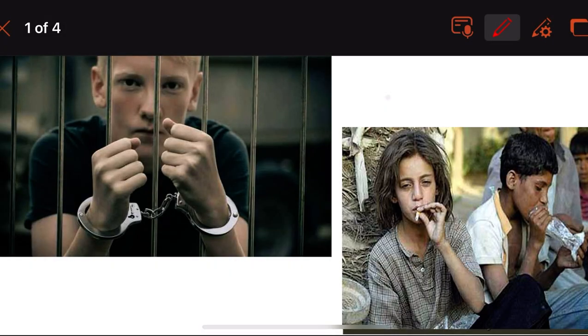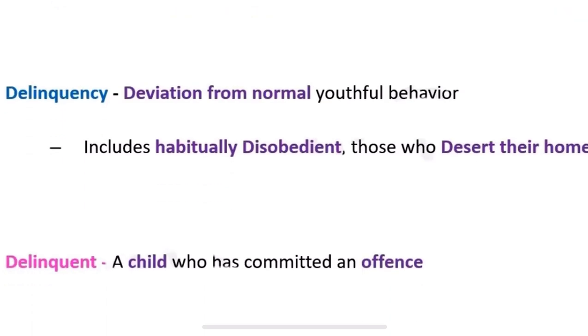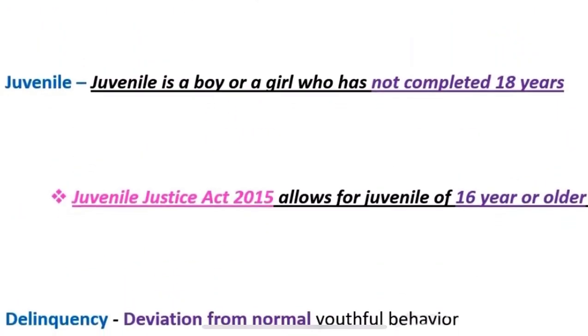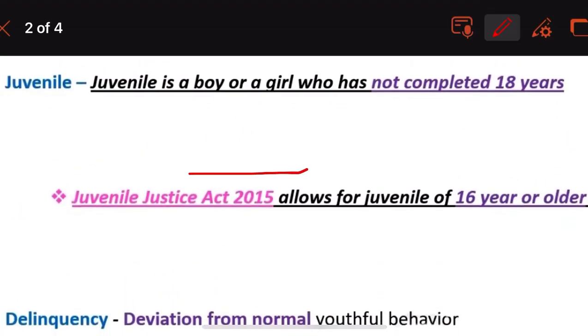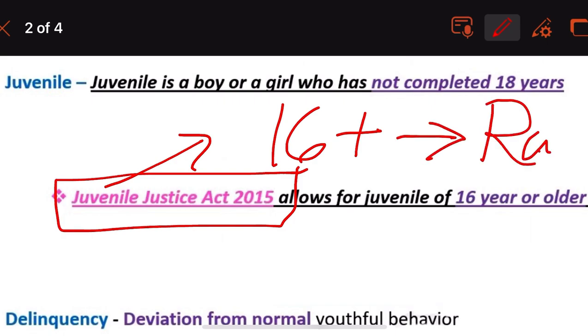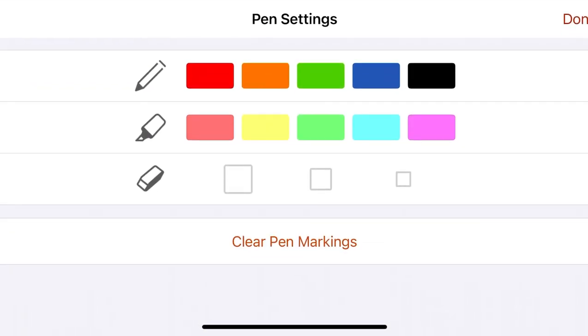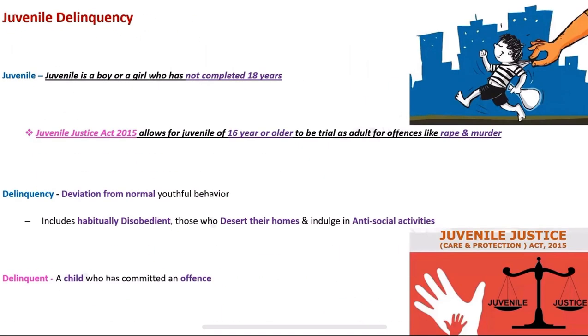And now, a very important thing was the act, like we saw the Juvenile Justice Act of 2015. What did they do in the Juvenile Justice Act of 2015? If the juvenile is 16 years and above, and has committed offenses like rape and murder, then the trials will be like that of an adult. Delinquent is a child who has committed an offense.